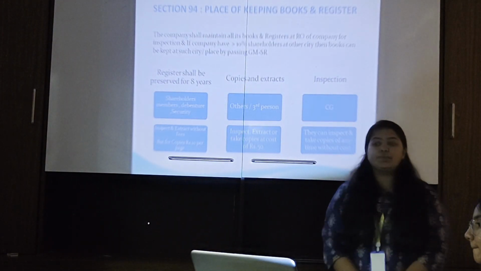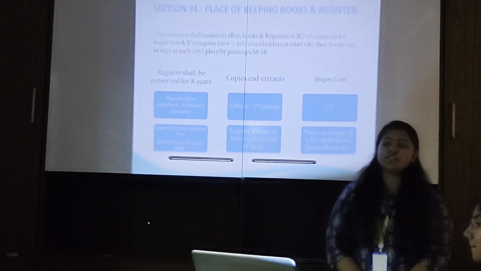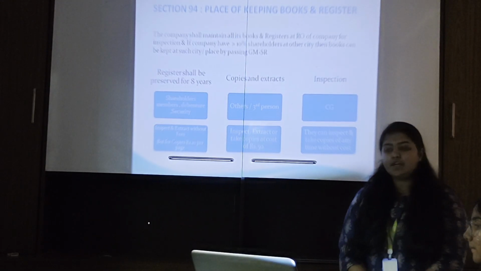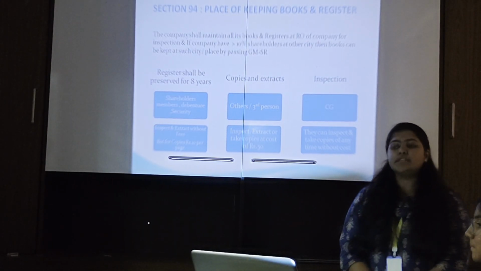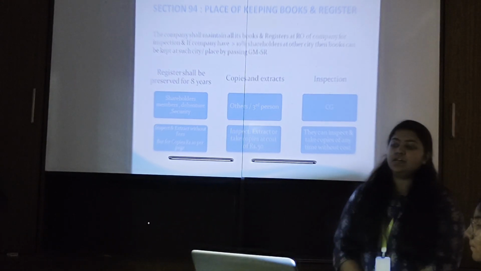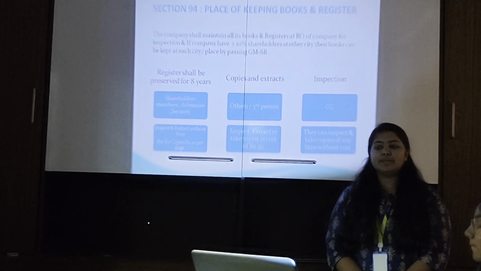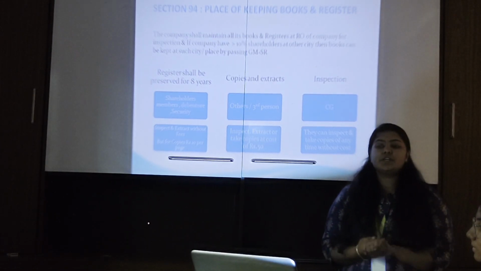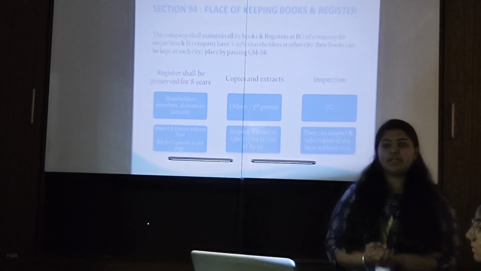Section 94, place of keeping books and registers. The company shall maintain all its books and registers at the registered office of the company for inspection, and if the company has more than 10% of shareholders in another city, then the books can be kept at such city or place by passing a general meeting special resolution. Registers shall be preserved for 8 years, that is the books of account shall be preserved for 8 years.